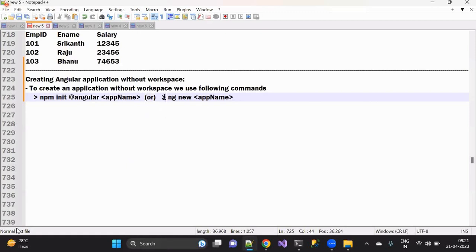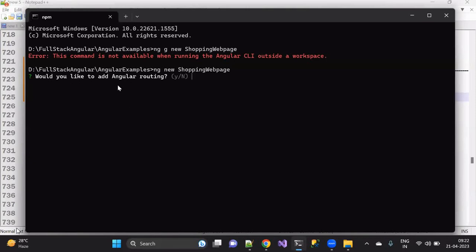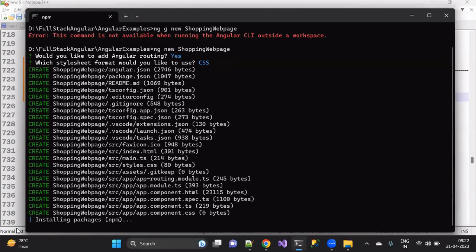Either you can go with ng new and the application name, or npm init @angular/app name. When I give that, it asks me to include the routing and what stylesheet you want to include. So I have included these two things here. And the next one comes once the installation part is done.